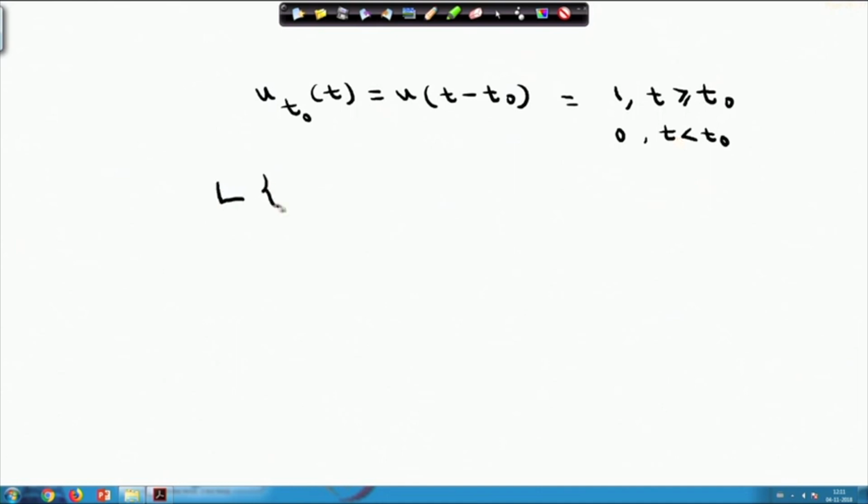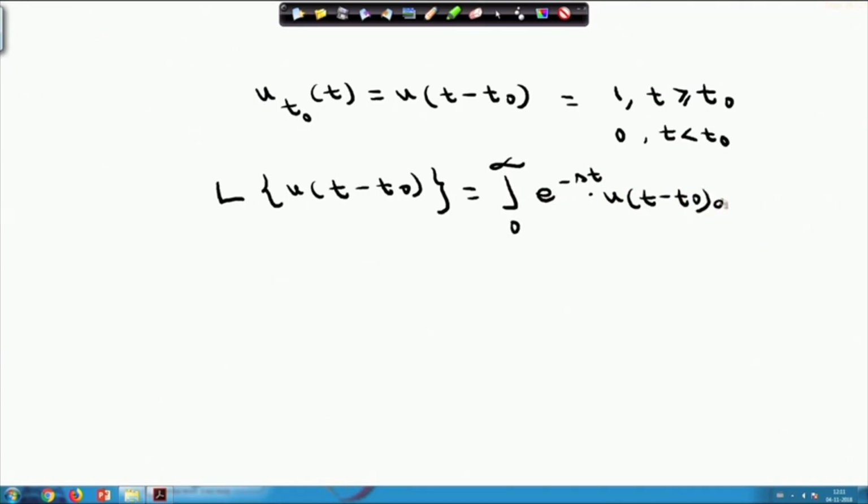If I try to find the Laplace transform of u of t minus t naught, it will be the integral from 0 to infinity of e power minus s t into u of t minus t naught dt. So, for u of t minus t naught, I have to break it into two parts, one from 0 to t naught, the other from t naught to infinity.